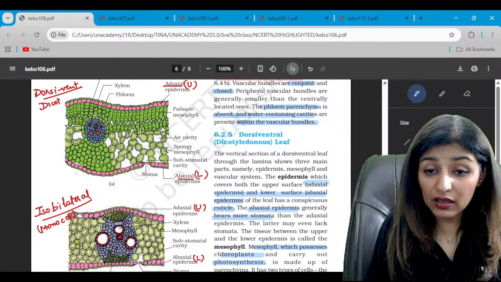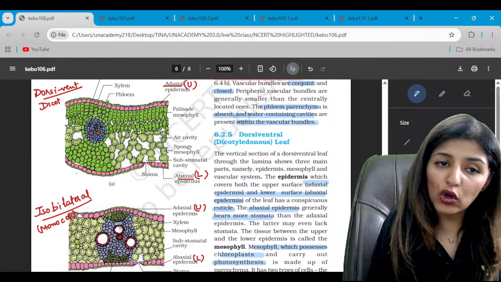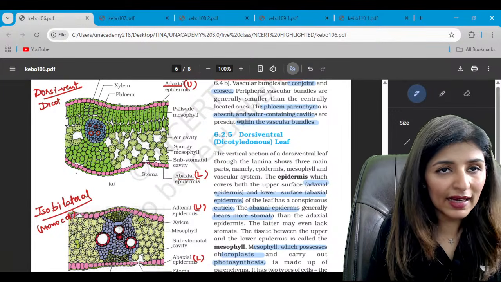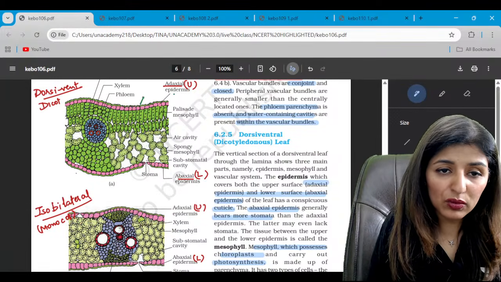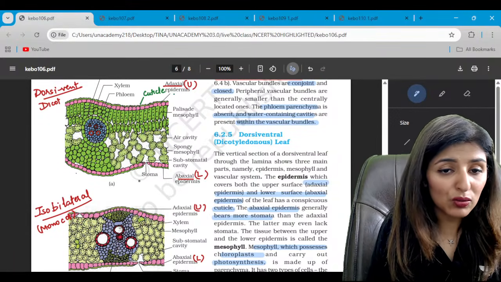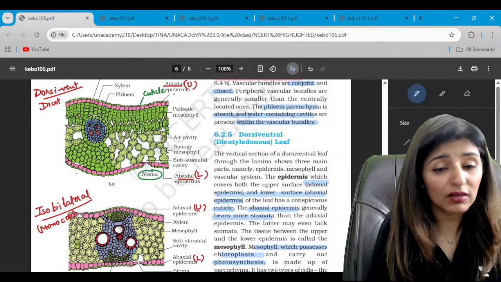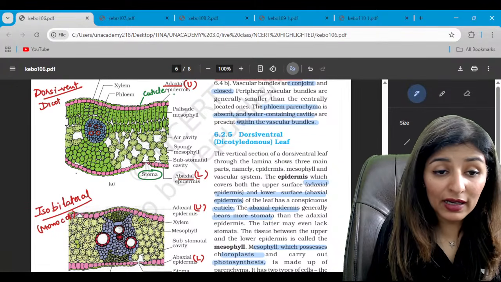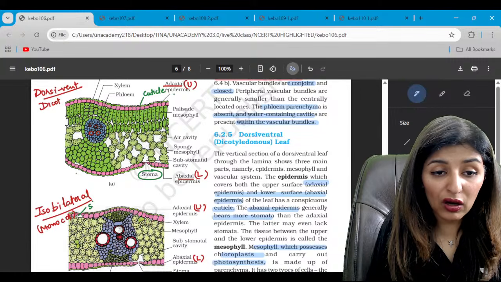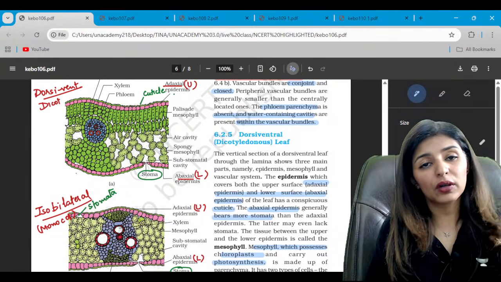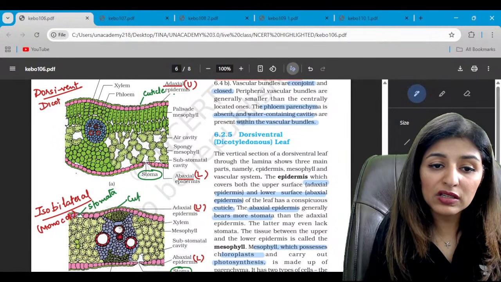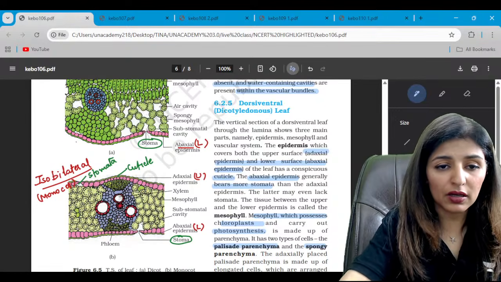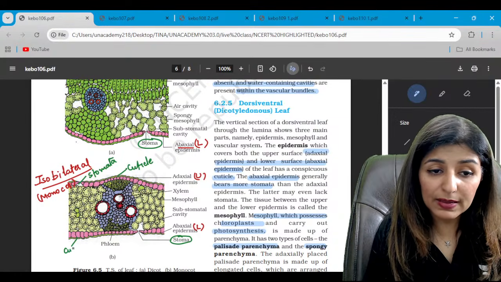Now see the distinct difference between the two sides. In dorsiventral, we don't see any stomata on the adaxial side. Rather, we do see a cuticle here, but no stomata, while on the abaxial side, we see stomata. But in case of isobilateral, the presence of stomata on the upper and lower side is equal. Is that clear? You can call it stoma, you can call it stomata. It is similar. Cuticle is also equally distributed on both the sides.